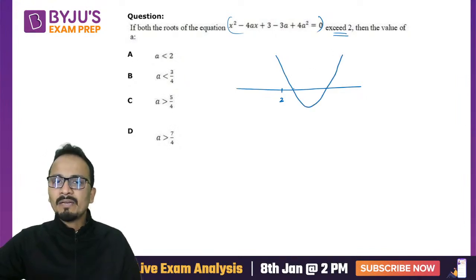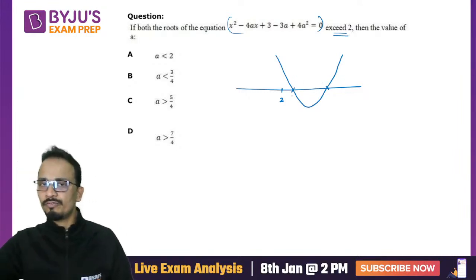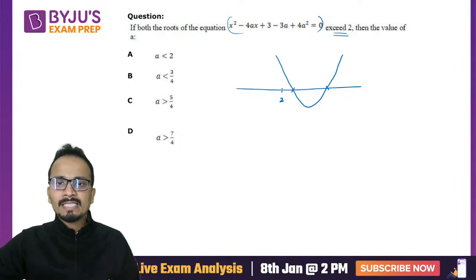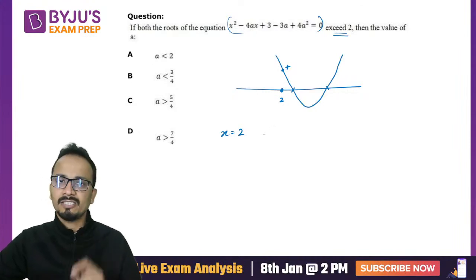Okay, so that means the parabola will intersect the x-axis at 2 points which are on the right hand side of 2. Okay, so I can say that the value of this expression at x equal to 2 will be a positive number. So that means at x equal to 2, the expression will be greater than 0.